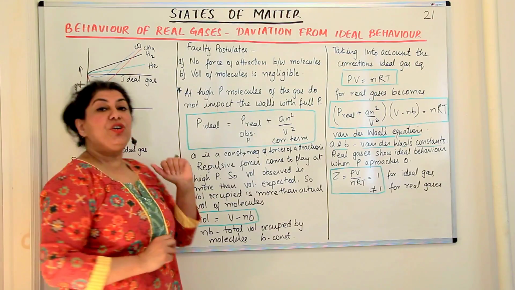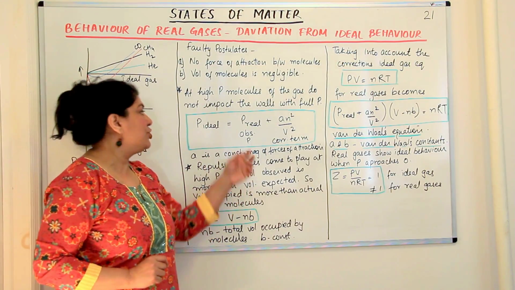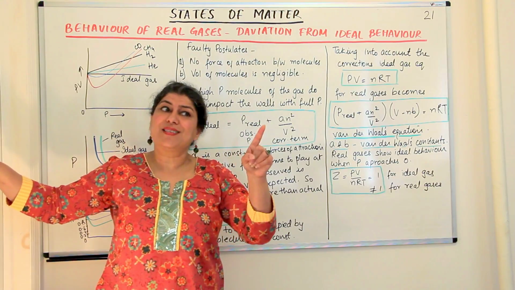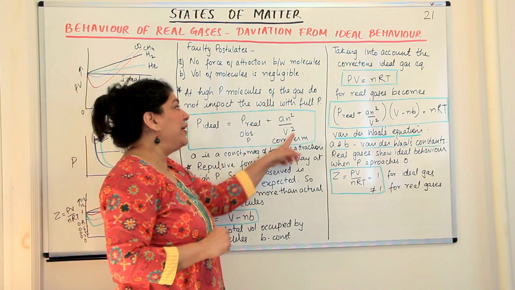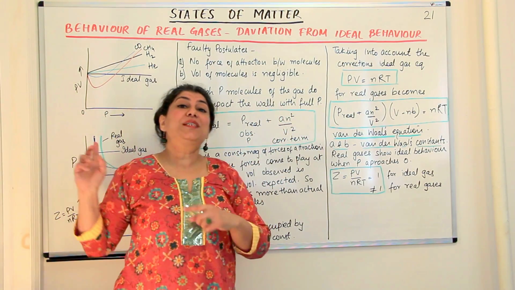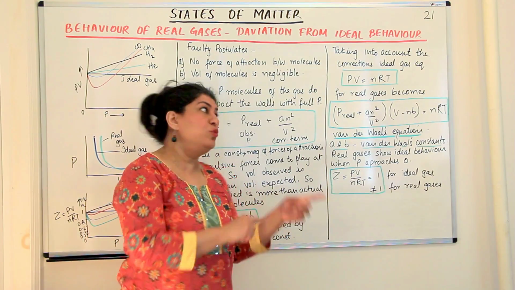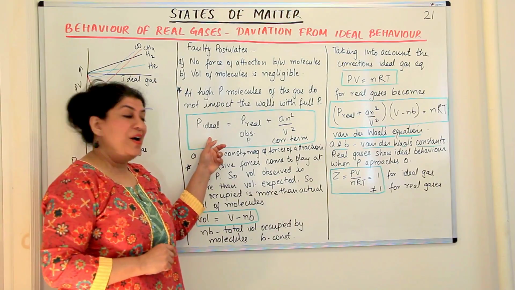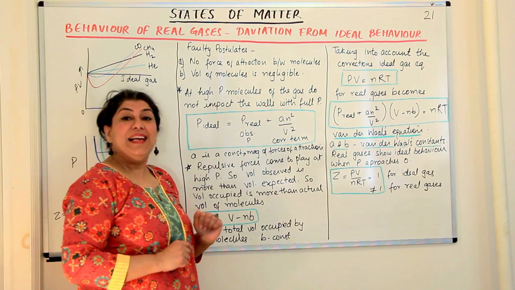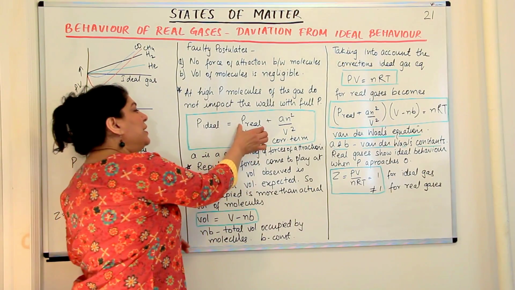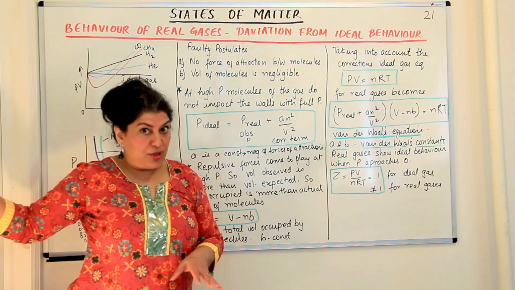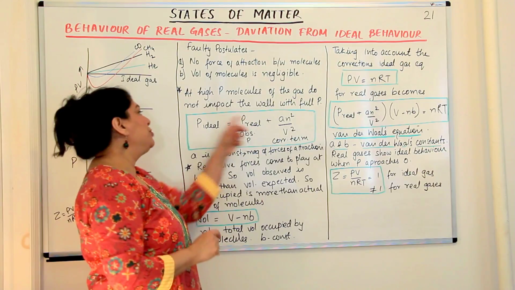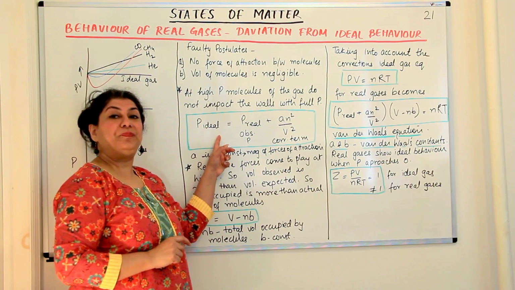The pressure of an ideal gas would be equal to the pressure of the real gas, the one that is observed, plus that amount of attraction it was experiencing from the other molecules, which did not let it impact the wall with the full pressure. Rather, the pressure was slightly less. So the pressure with which it is actually impacting plus the force of attraction together would make P ideal.